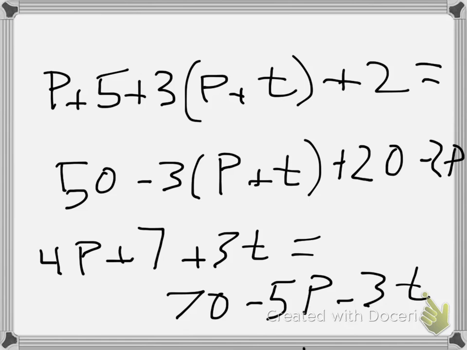I tried to do something that I think I can't do. I know that was confusing there. I thought I could slide it down, so I'm going to have to erase. If t is 0.5, then we have 4P plus 8.5 equals 70. I'll let you calculate it out. You can find the value for the world price according to a tariff of 0.5. So that's how you solve the problem.